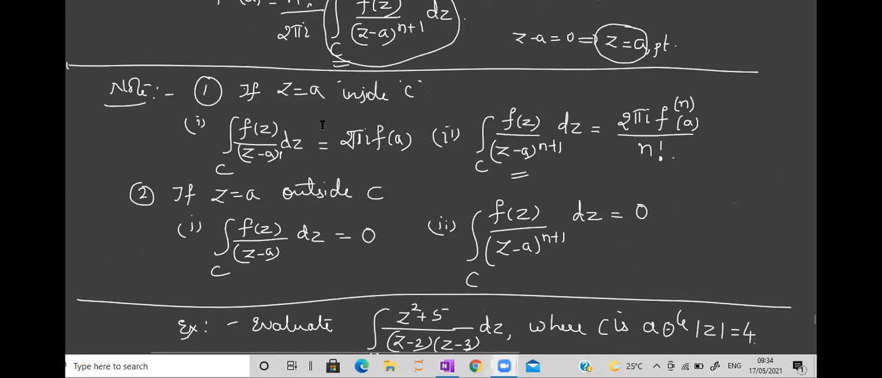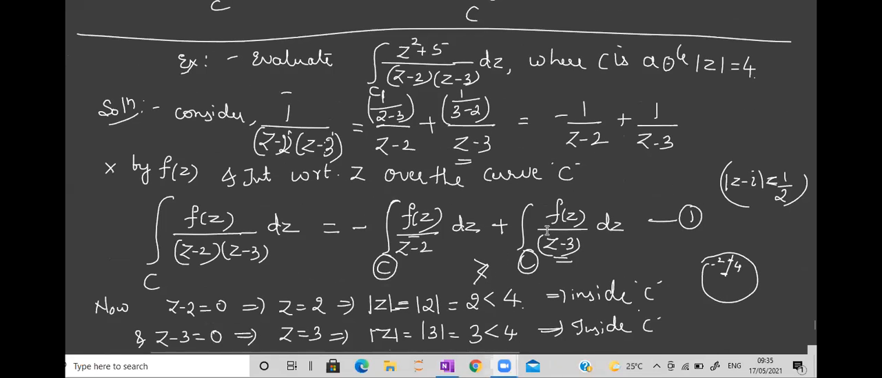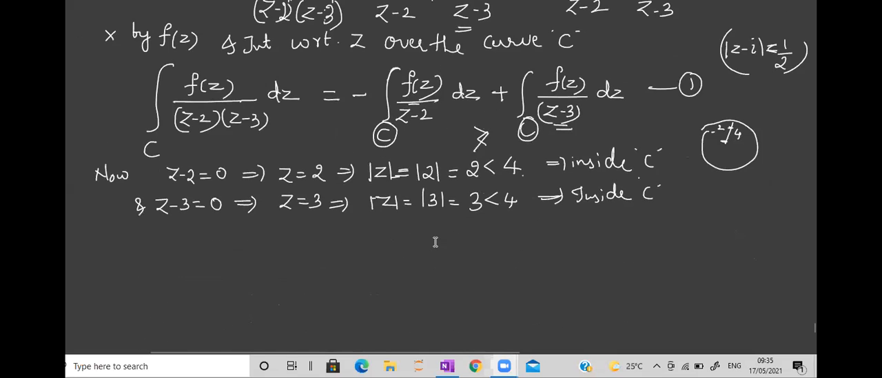Yeah, let us apply this concept because the point is inside. So for each of the points, tell me in the first case, what is my A? For the first term, what is my A? 2, ma'am. 2, right? For the second case, what is my A? 3. Okay. So when this is being done, you have to write like this.